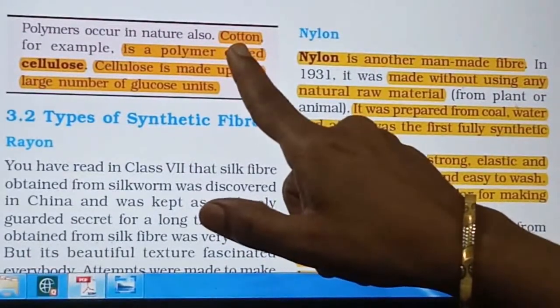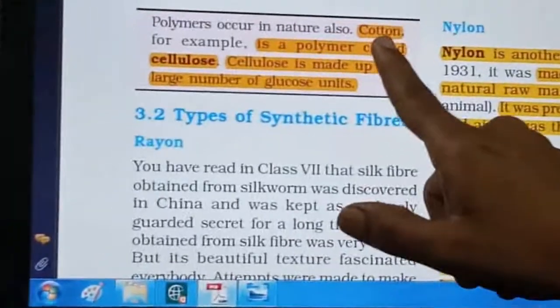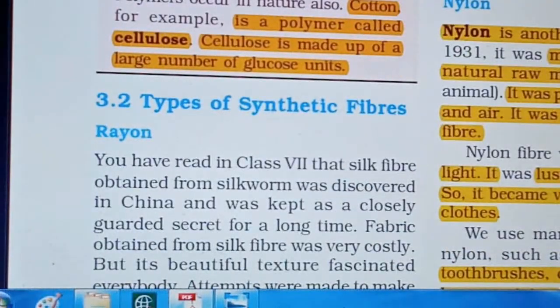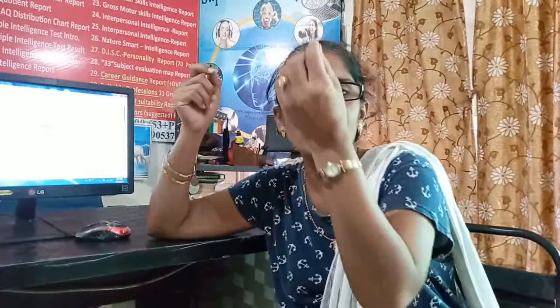All of you know the cotton, right? Simple cotton which is there at our home. You take this cotton in your hand and try to separate out the fibers from it. If you are able to remove a single fiber, it is a very thin structure, right? Hold that single thread in front of your eyes and you can see the fiber rising up. That single fiber is nothing but a polymer, in the case of cotton.